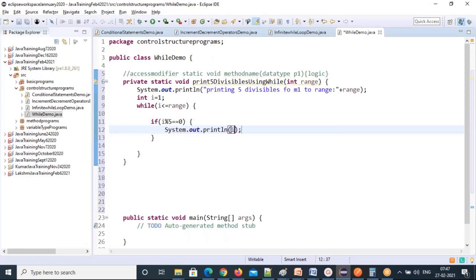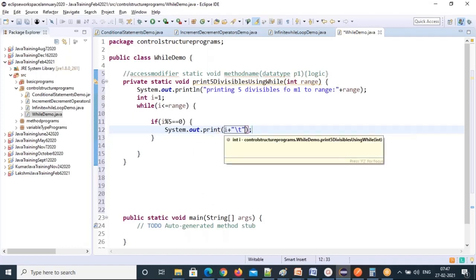So print the i value. I'm going to give some space between every number, so I put \t, that is a tab. In the keyboard there is a tab key, right? I'm appending a tab after every i value. I'm not going to use println, I'll use the print method. Why the print method? In the same horizontal line, one after the other, it will print. If you use println, it will print vertically, your console will fill with all the numbers, and you cannot see them.